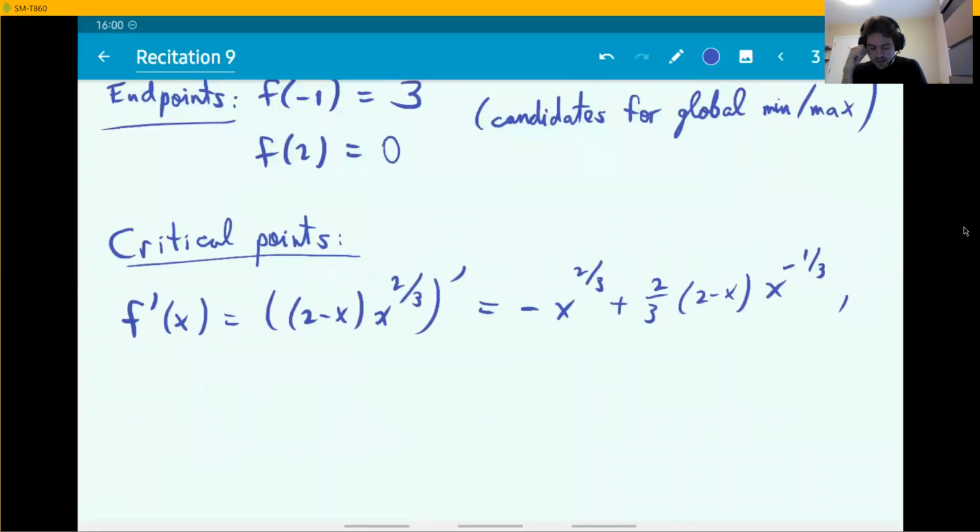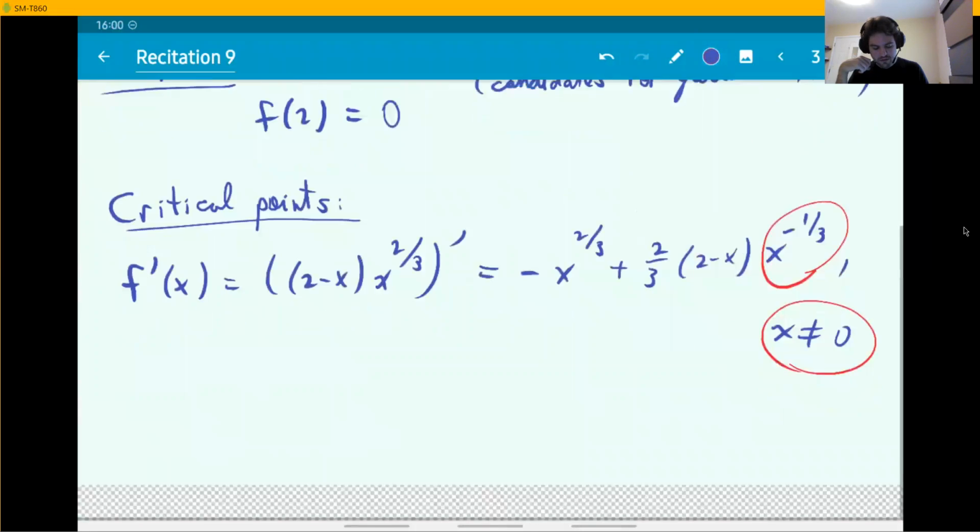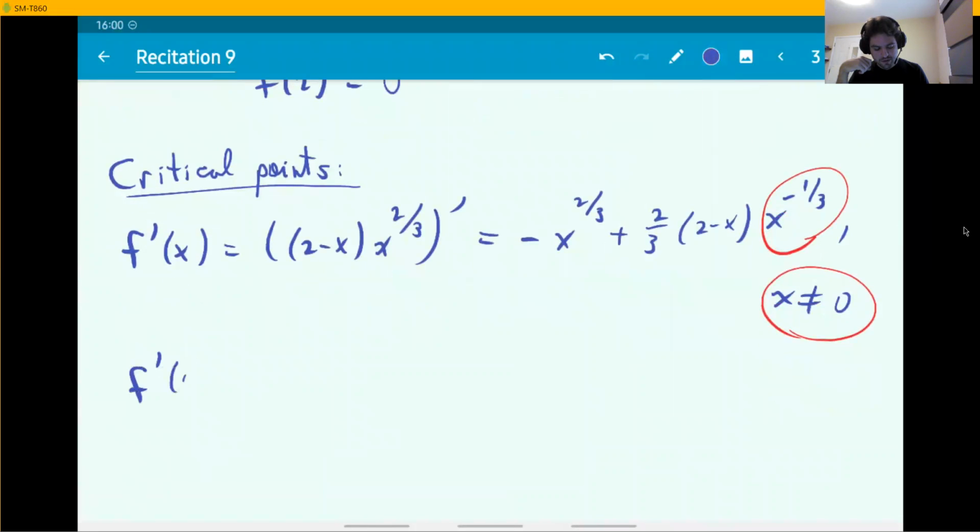And you have to say x different from 0. Why do we have to say that? Well, basically because you have x raised to a negative power. This number right here means 1 over x to some power. So the formula for the derivative is not defined for x equals 0. So in other words, 0 is a point where the derivative does not exist. So it is a critical point. All right, so f prime of 0 does not exist. 0 is a critical point.